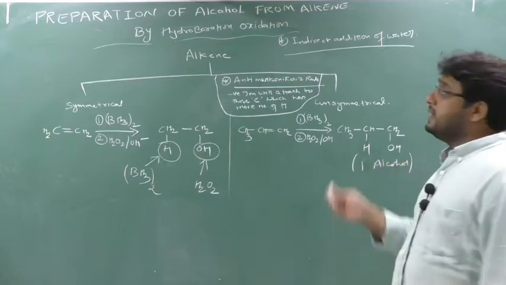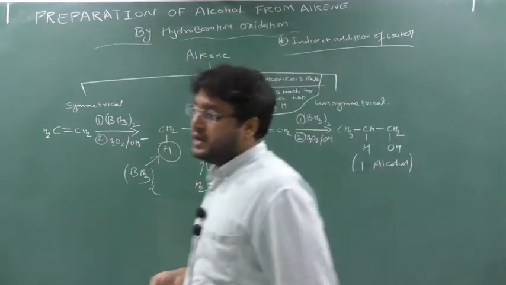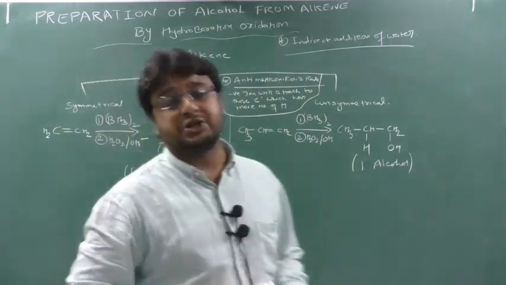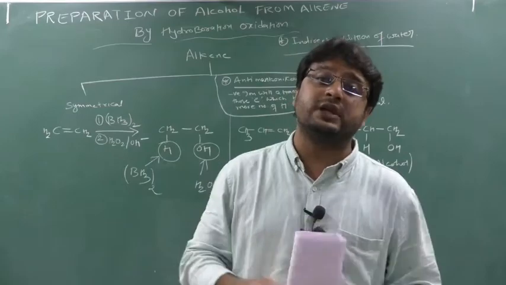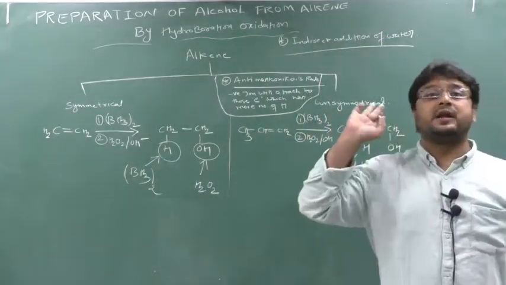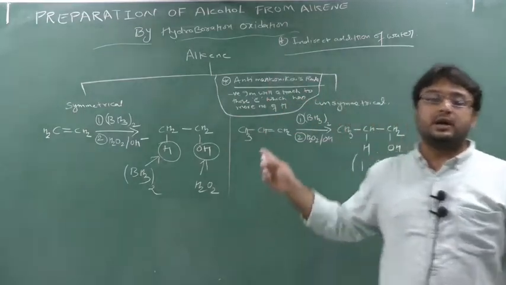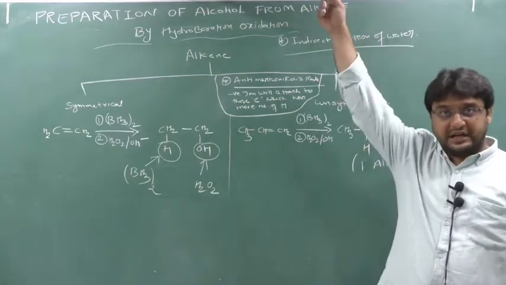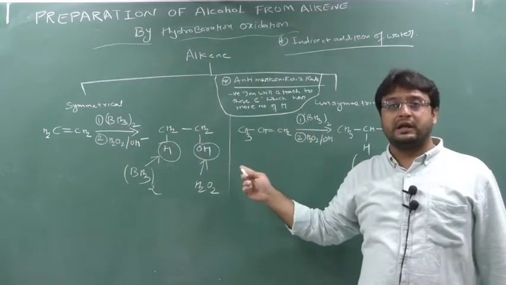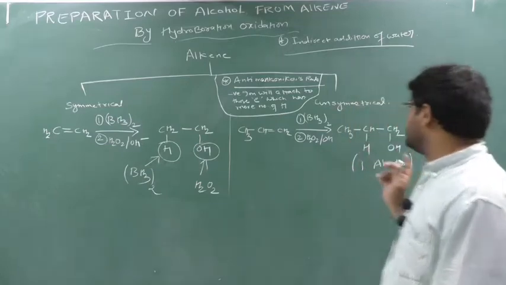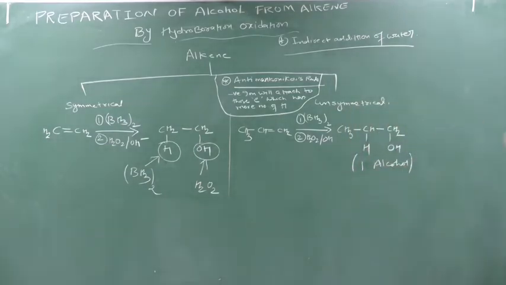And remember, in the last topic we did the preparation of alcohol from alkene by acid catalyzation. With unsymmetrical alkene in acid catalyzation, we get the final answer as a 2 degree alcohol. From unsymmetrical alkene in hydroboration oxidation, we get 1 degree alcohol. So these are nothing but rules, and simply you can remember it like this.